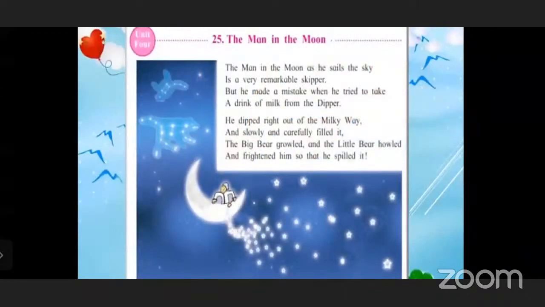This is how your poem looks in your English textbook. You can see the man over there in the moon. He is looking upwards, and what is there above? A group of stars, and it looks like animals. A group of stars is known as a constellation. You might have learned this in geography. Two animals, one small and one big. What kind of animals are they? You will know later when I teach you the poem.